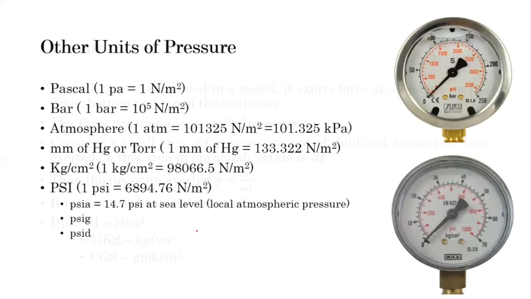Then here are some units of pressure. The very first unit is Pascal. It is equal to Newton per meter square. Then bar is a little bit larger unit, which is equal to 10 raised to 5 Newton per meter square, or we can say it is equal to 10 raised to 5 Pascal. Then atmosphere is generally considered as a reference pressure, and atmospheric pressure is a reference level. In comparison with this, all the other pressures are sometimes measured.